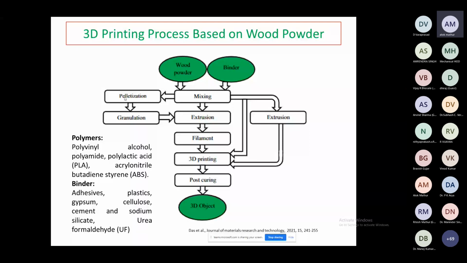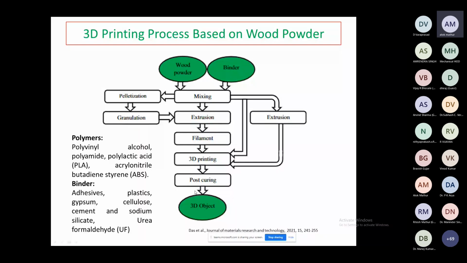So we do the mixing, then extrusion, then we prepare the filament, right? Then we can use that filament in the 3D printing process with the help of the FDM process, right? And some post curing is required, a little amount of post curing, and some finishing is required. You have to remove the unmelted powders on the parts, right? So we have the final 3D printed object.